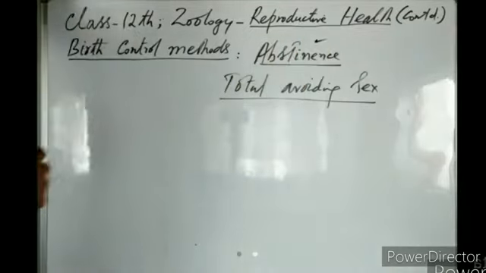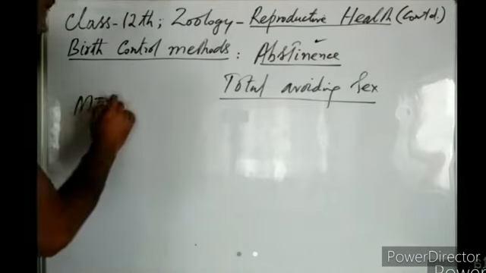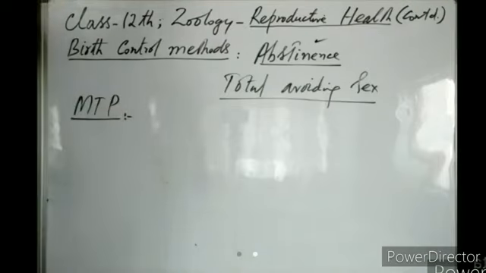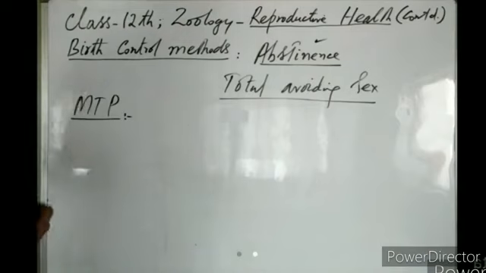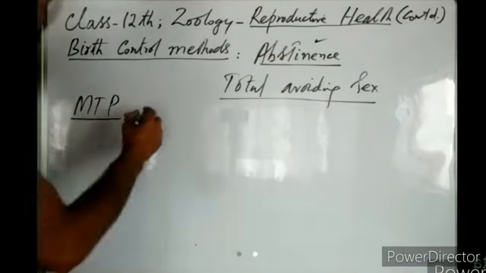Then there is another method, although that is not completely a birth control method, but that also leads to birth control. That is known as MTP, medical termination of pregnancy. So first we will discuss what MTP is. What is medical termination of pregnancy? So we will first define it.